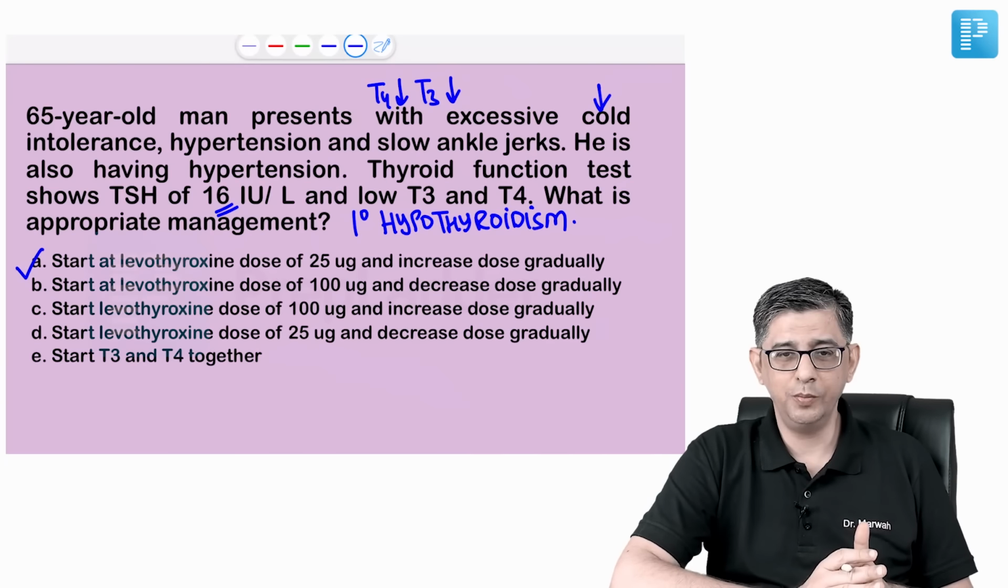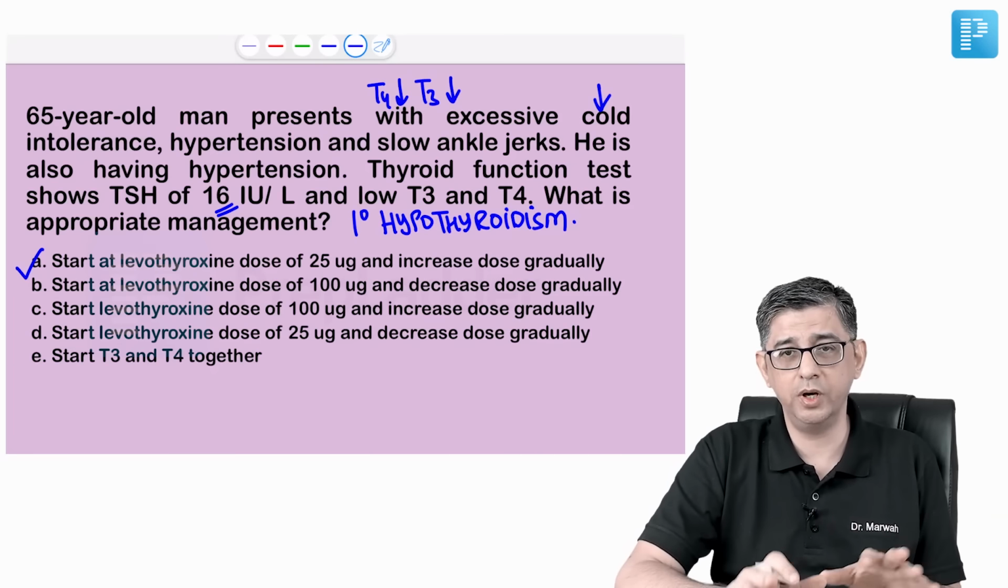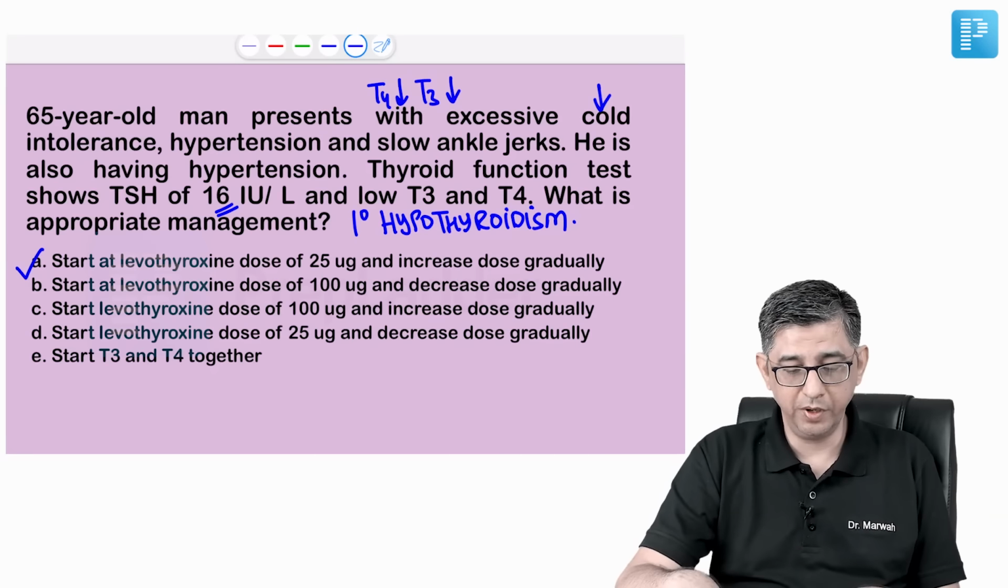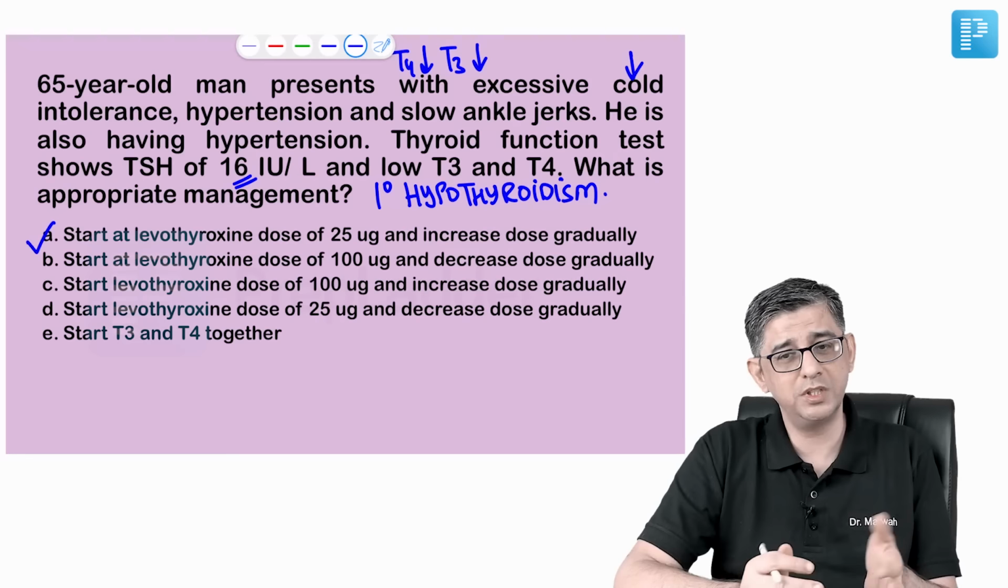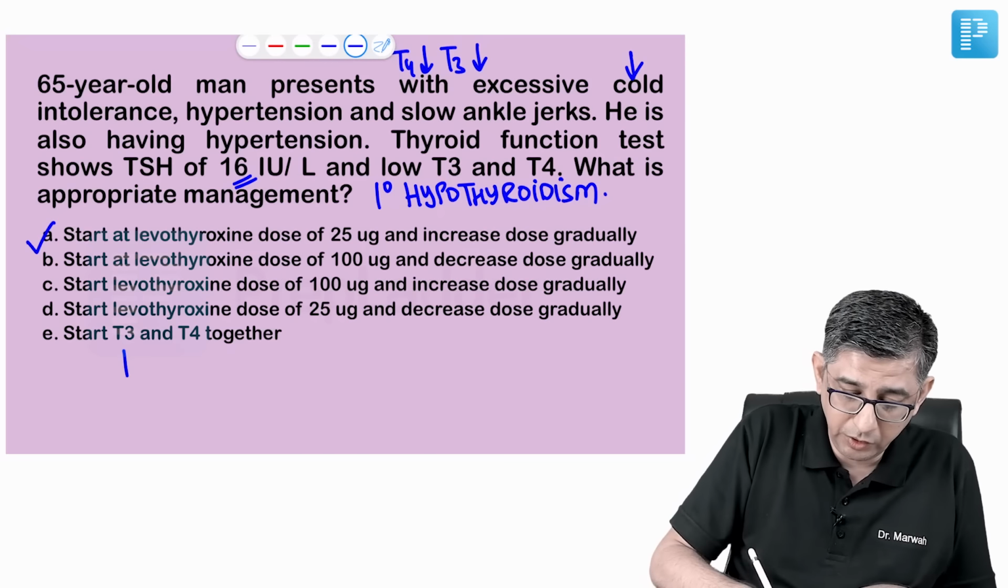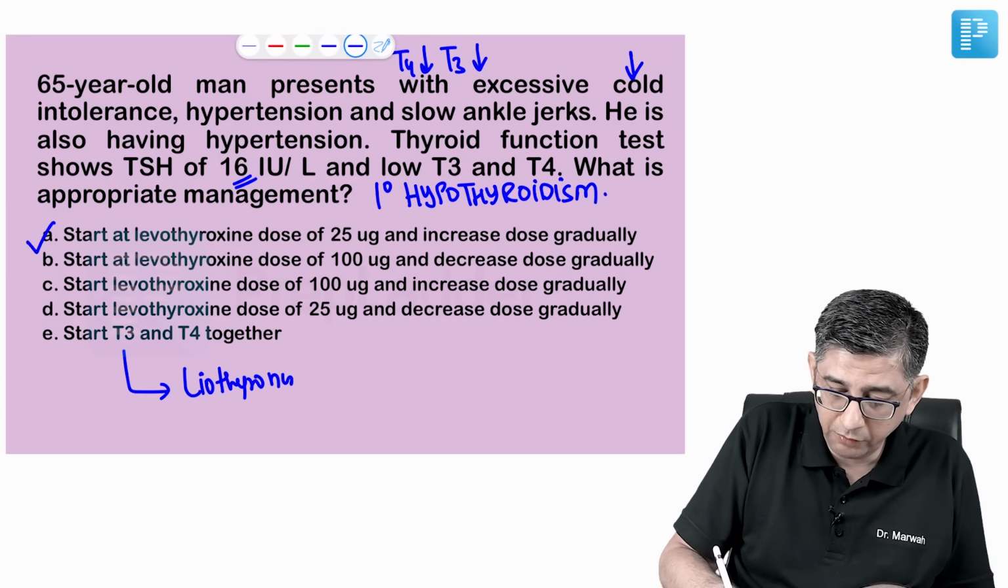In this question, I've deliberately kept 5 options because when I was discussing with my students who cleared the exam with very good marks, some of them were adamant that one option was to start T3 and T4 together. No, we don't do that. We start with levothyroxine only. T3 means liothyronine. Liothyronine, when is it given?